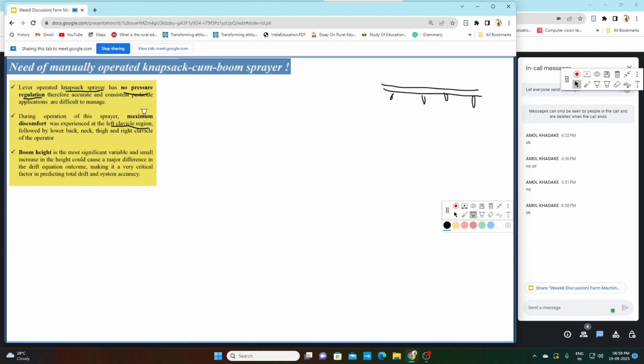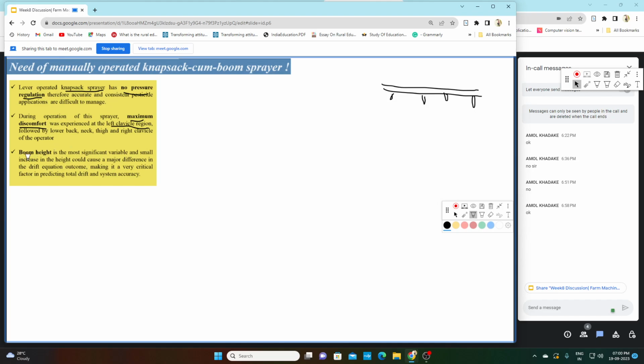So he experiences pain in his shoulder region, followed by lower back, neck, thigh and right clavicle of the operator. So the operator feels pain in all these positions of his body, which is very discomforting to the farmer. So this is the second limitation of knapsack sprayer.